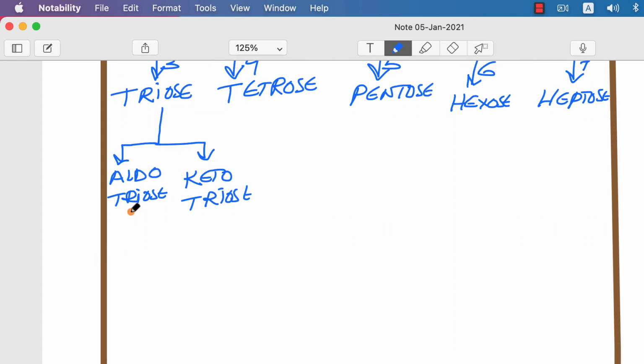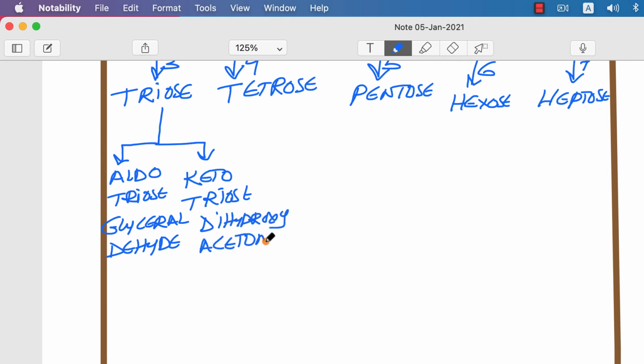Aldotriose is glyceraldehyde, which contains the aldehyde group. The ketotriose is dihydroxyacetone. One is a ketotriose and the second one is an aldotriose.